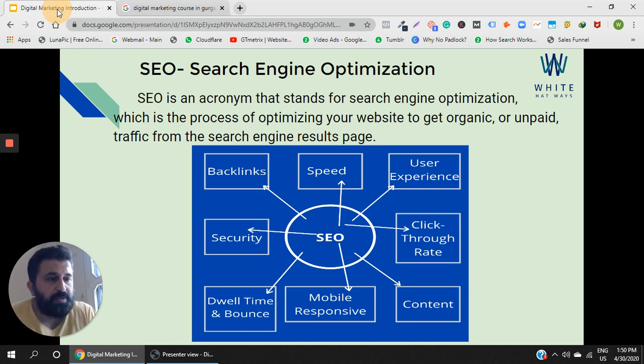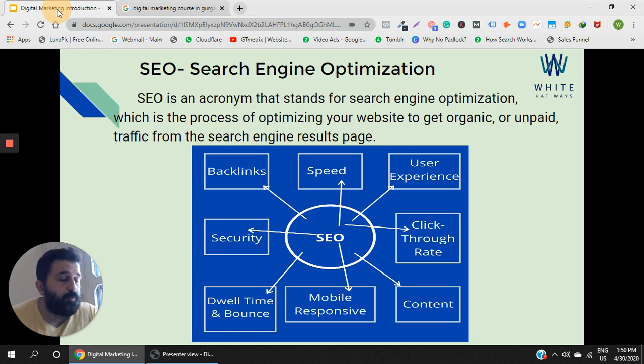The content which people are looking for, they should be finding really well. They should be able to explore your website well. They should be interested in your content and able to engage with it, and the content should be really good. The dwell time, what is dwell time? Dwell time is the amount of time somebody spends on your website. So the dwell time should also be really good.